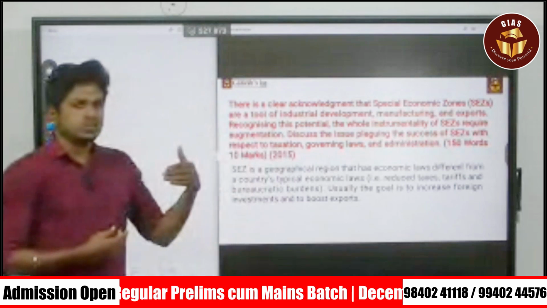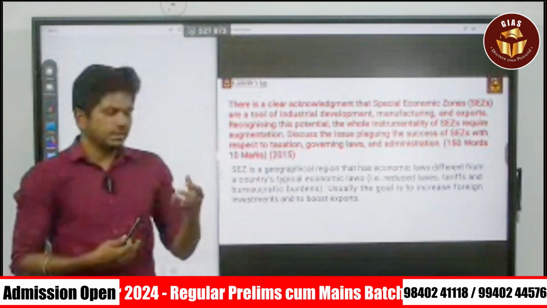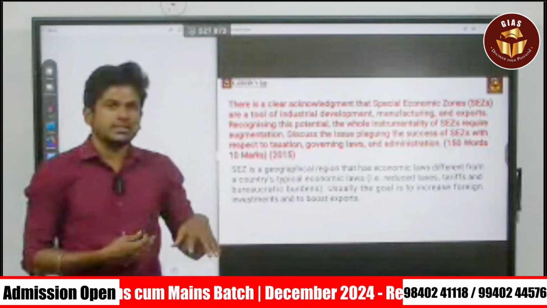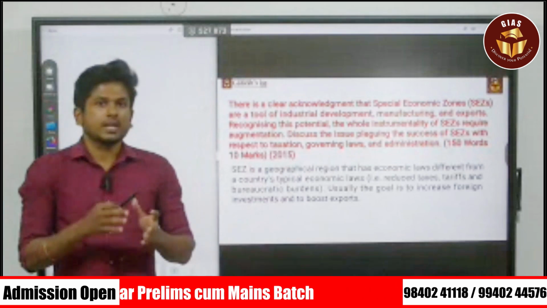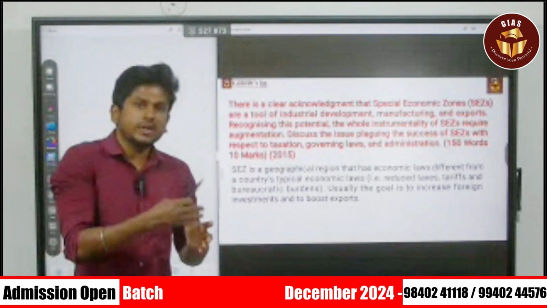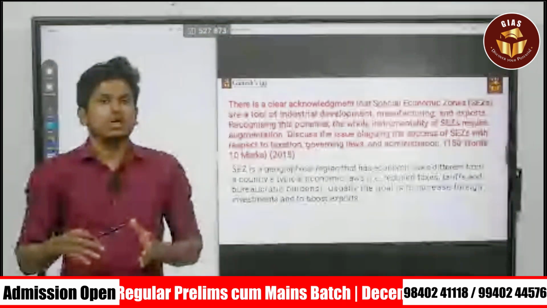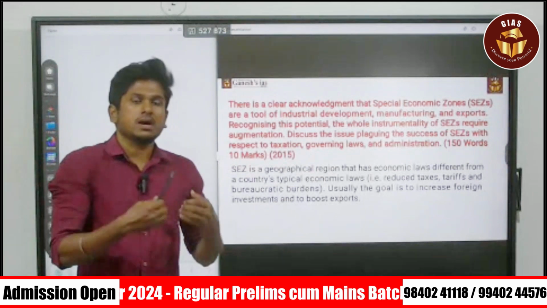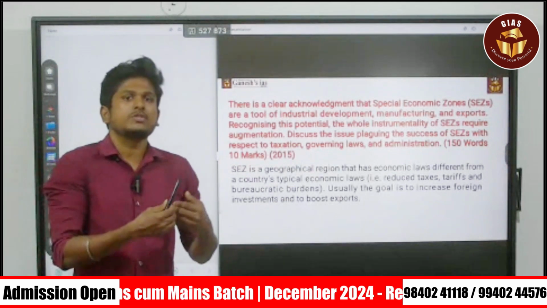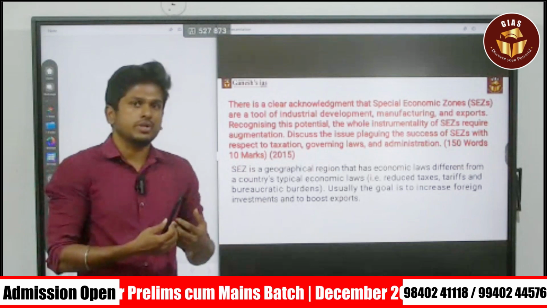Before getting into this question, you have to know what this SEZ is. SEZ is a geographical region that has a different taxation structure and also different governing laws when compared to the normal regions of that country. The reason is to improve industrialization, enhance exports, and also create more employment opportunities.